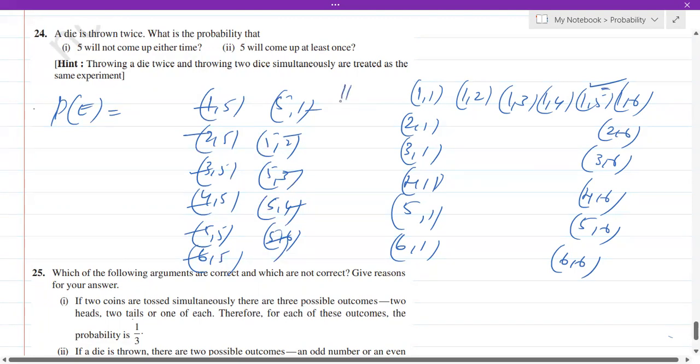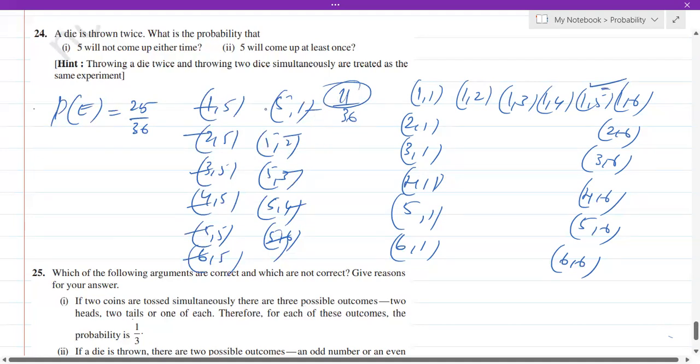So 11 out of 36. But the question is, what is the probability that 5 will not come up either time? It is not going to come at all. So 11 times it is going to come out of 36. Therefore, out of 36, 25 times, if 11 times it comes, the rest it doesn't come. So 25 times it is not going to come either time. So the probability will become 25 out of 36.